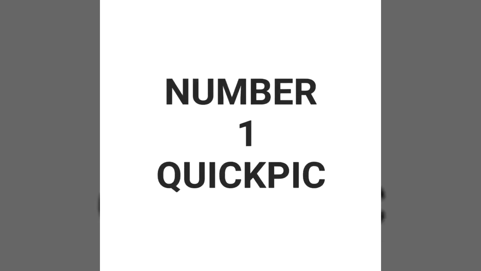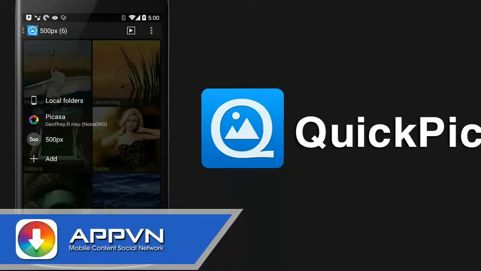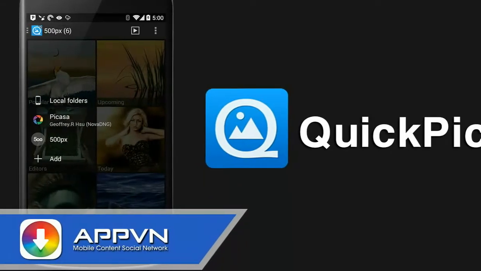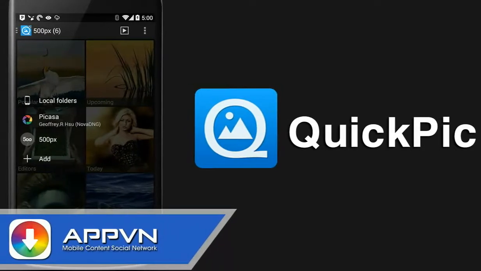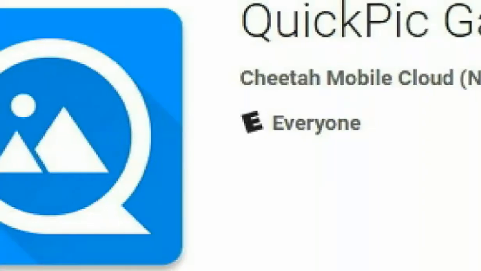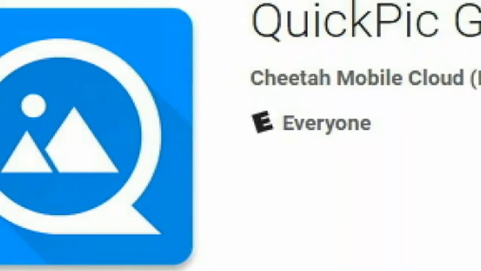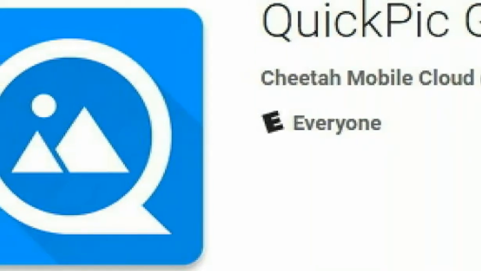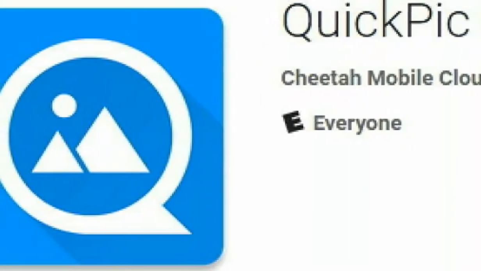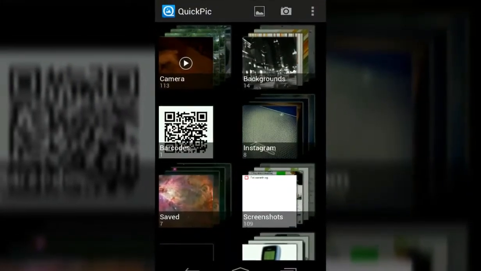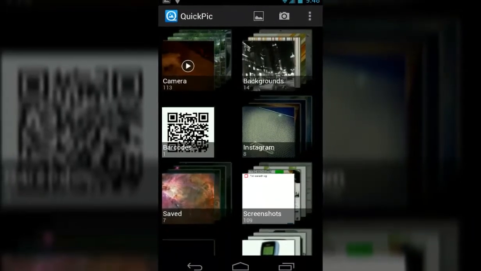Number 1. Quick Pick. Quick Pick used to be a friendly and easy to use photo gallery application. It was never flashy but clear communications. It's a bad application because it was bought by Cheetah Mobile last year. The company immediately started uploading users' data to their own servers, as evidenced by one Google Plus user who found a raft of new DNS requests that were attributable to the app.